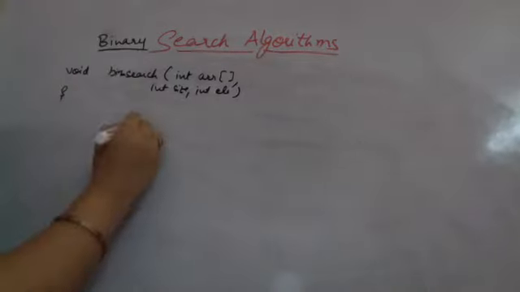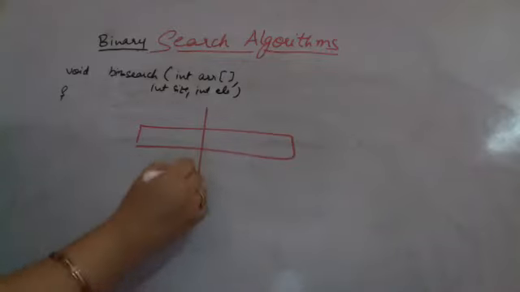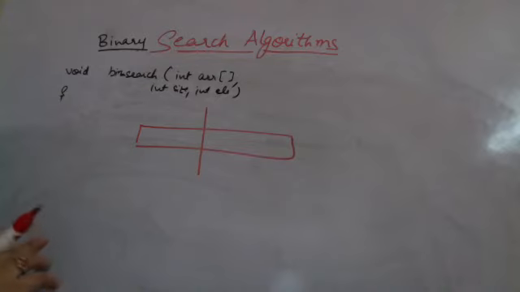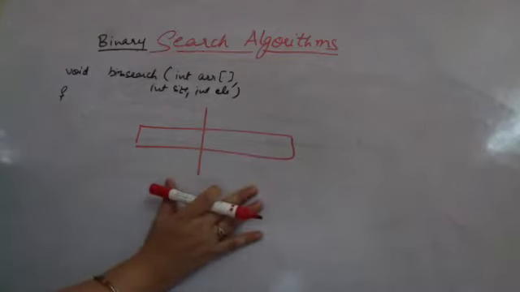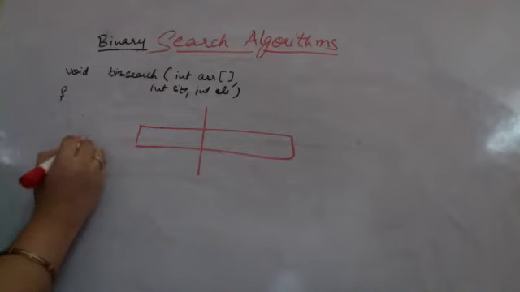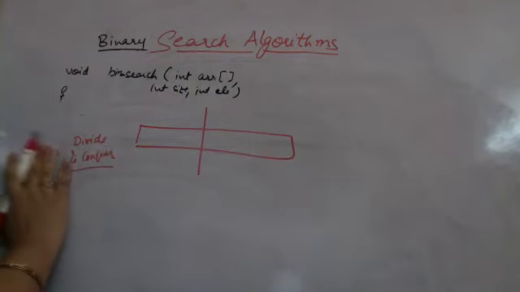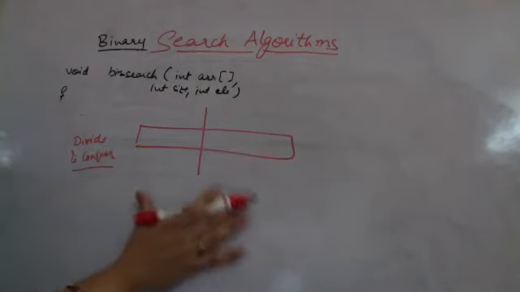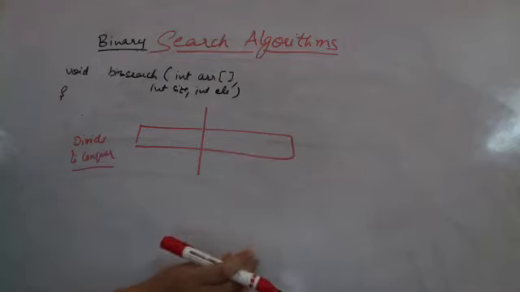Within a binary search, I have a list. What I do is I bifurcate the list in two halves. I am using something called a divide and conquer approach. What happens in this divide and conquer approach is I divide my problem into subhalves, the same problem into subhalves, till I reach the smallest possible problem, and then I try to find the solution.